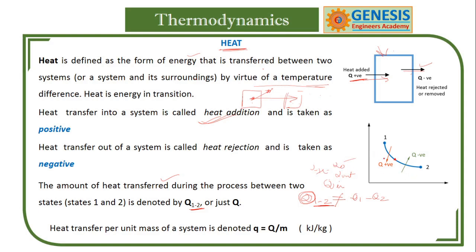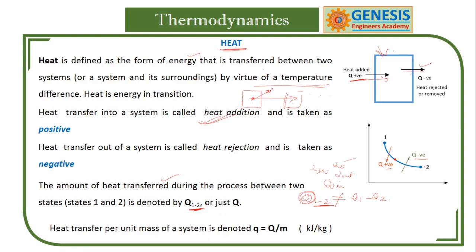Suppose this is state 1, this is state 2. From state 1 to state 2, it is a process. In this process, if heat is added, it is treated as positive. If it is rejected, it is treated as negative. The amount of heat transferred during the process 1, 2 is called Q12.